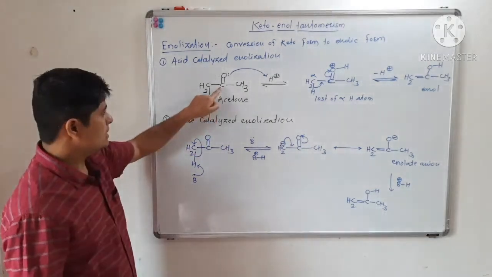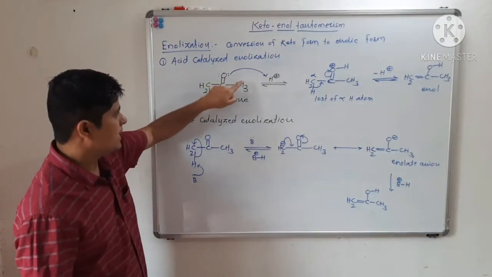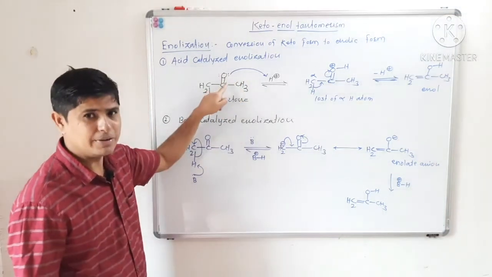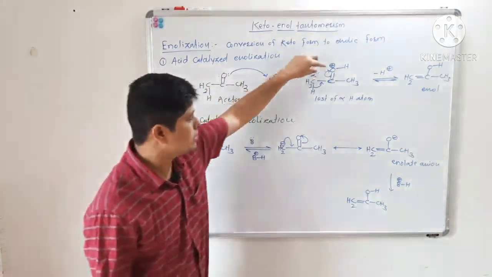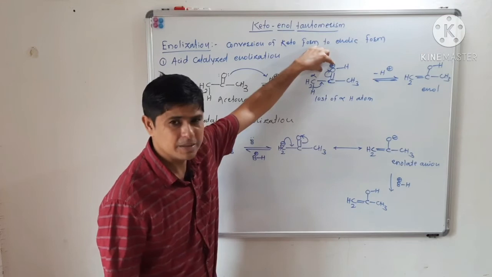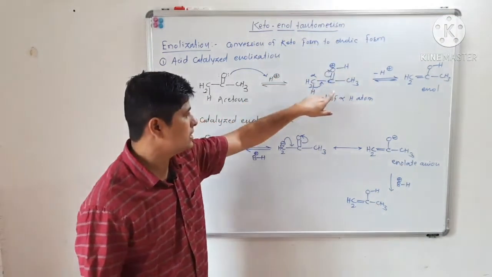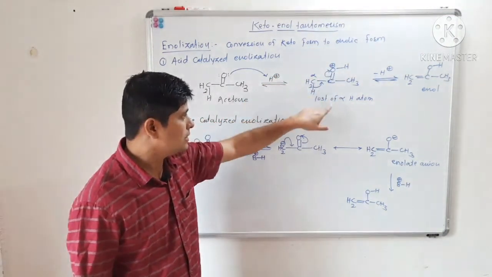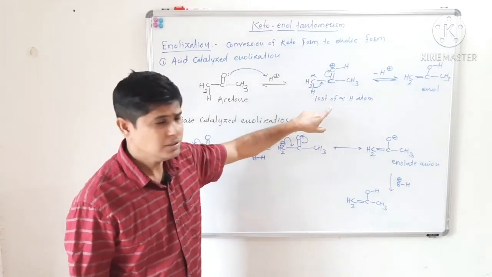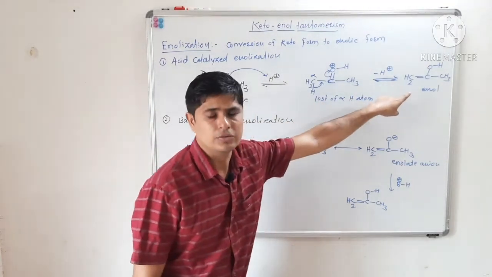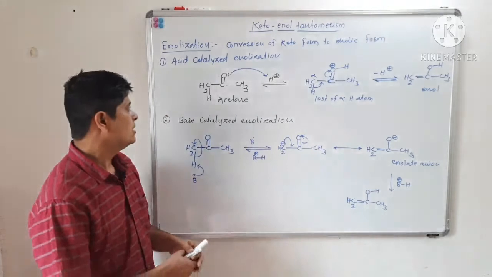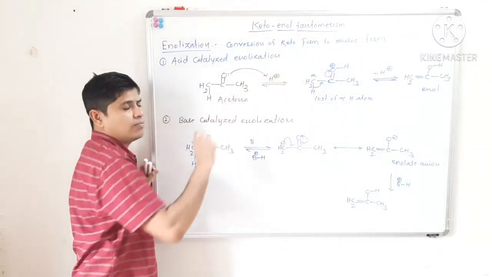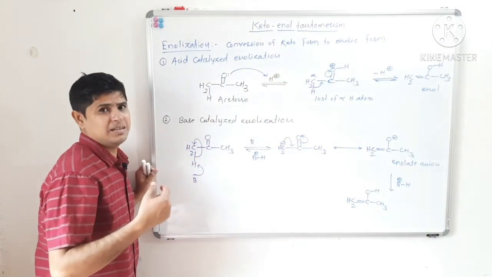So this carbonyl oxygen will take this proton, as it has two unshared pairs of electrons. So there will be a formation of this intermediate. Now this intermediate will undergo loss of alpha hydrogen to form enol. So here we can convert keto form into enol form via the acid catalyzed mechanism.